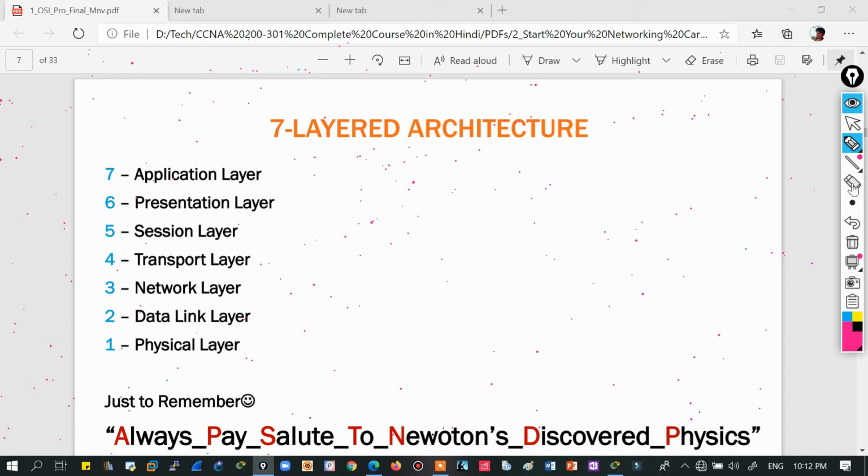Then the network layer. If we talk about the network layer, IP addressing is there and routing is there.